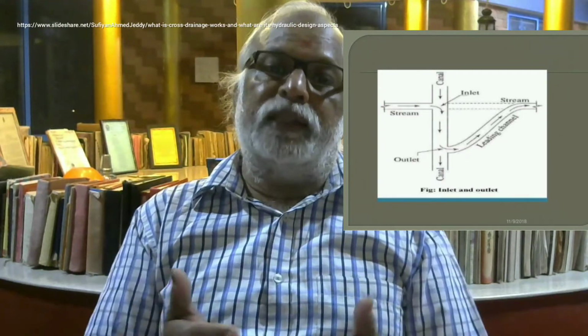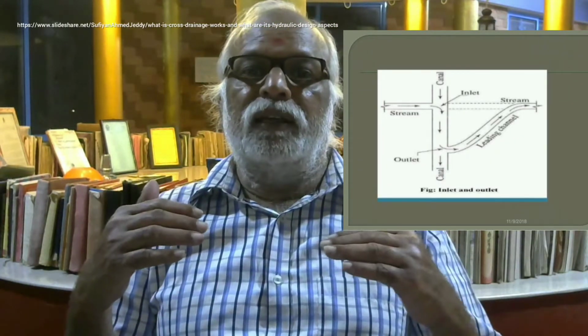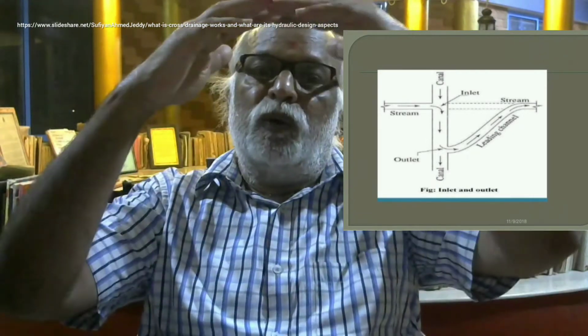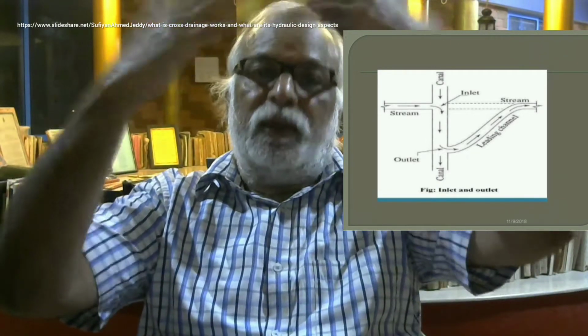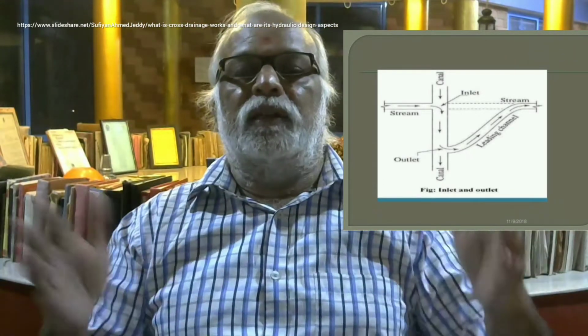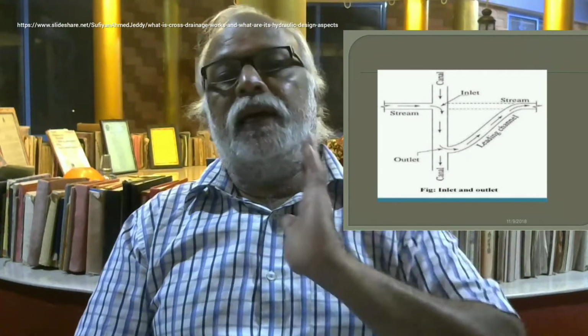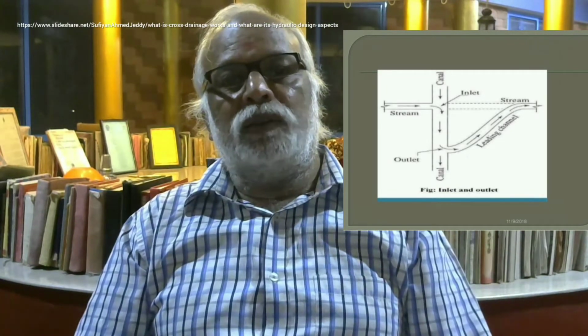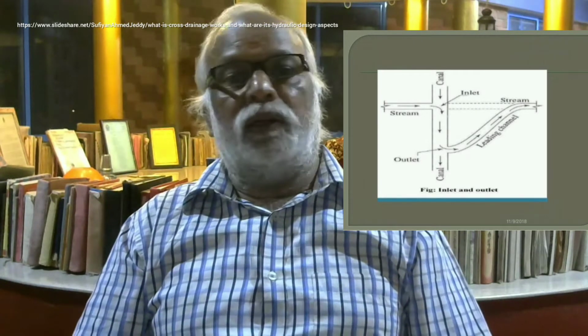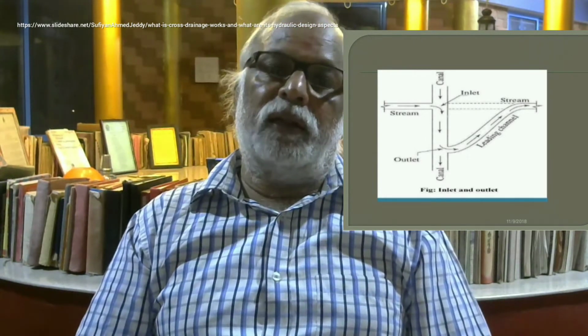Then there is one more thing where you have the inlet and outlet both crossing on the same level, as you have traffic, rail above the road or rail below the road, or rail and road cross each other. So in water also, a canal will cross the natural drain on the same level.